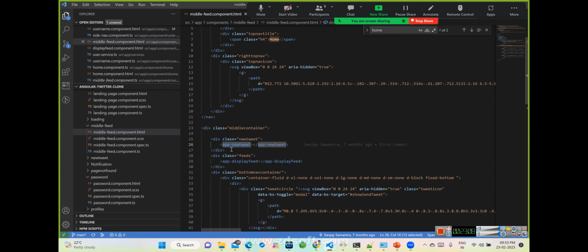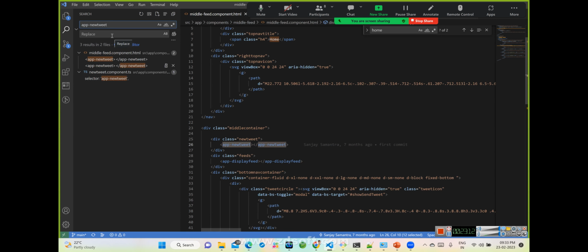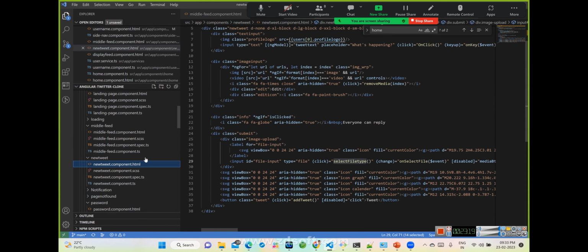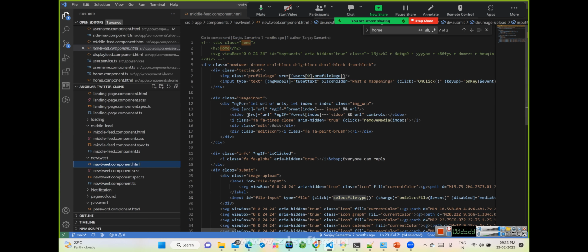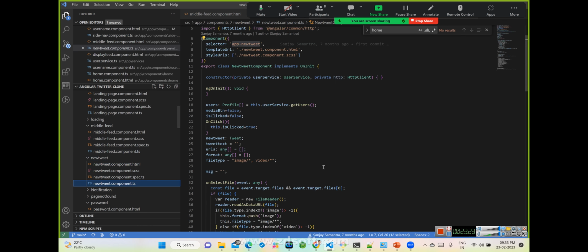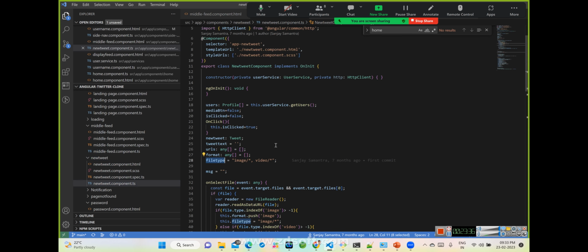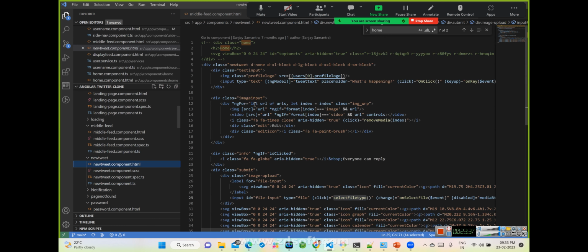So app new tweet, correct? Let's open the app new tweet. This is the app new tweet, and this is nothing but a kind of input type. Here is the new tweet, correct? This new tweet component is doing nothing but expecting some file type and attaching it on top of it. See how it is constructed.